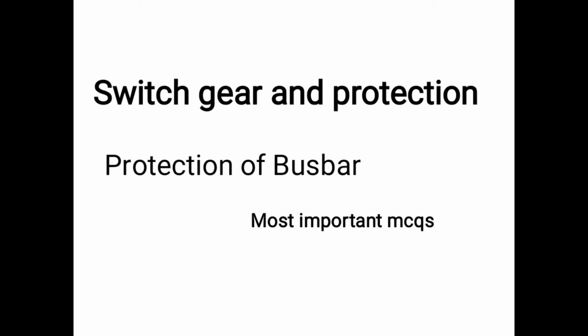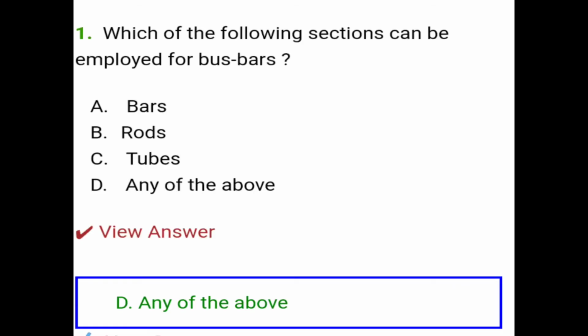Main topic is protection of bus bar. Most important MCQs. So, the first question is, which of the following section can be employed for bus bar? Option A is bars, option B is rods, option C is tubes, and D is any of the above. So, the correct answer is option D, any of the above.